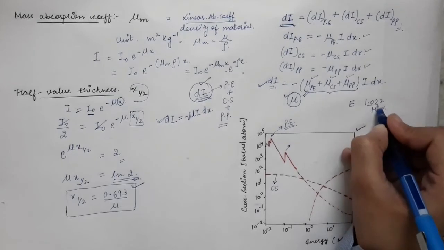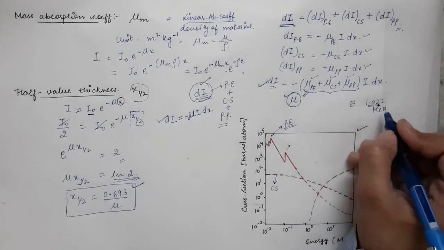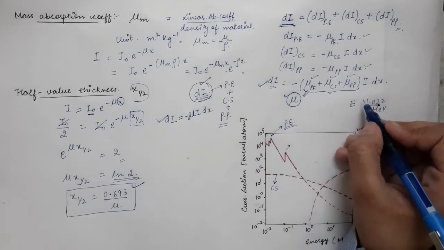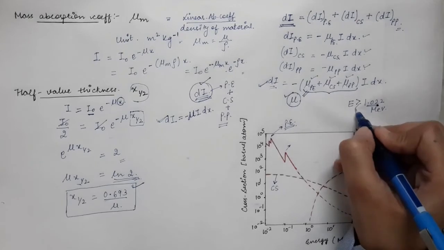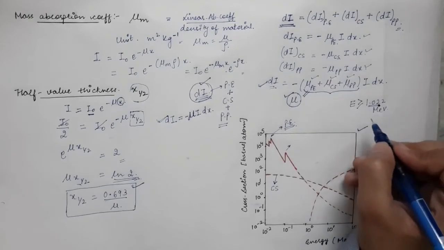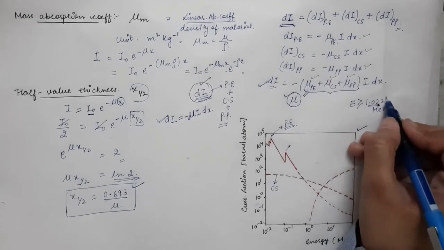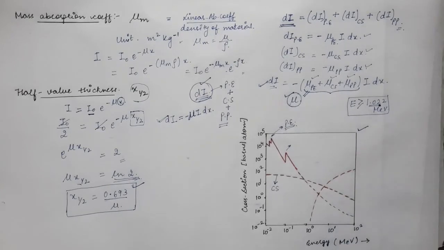So this much energy must be present inside the gamma photon so that it can cause pair production inside the material. So energy of the gamma photon must be greater than or equal to this value, only then pair production will occur, and this we have already seen in the previous lecture.